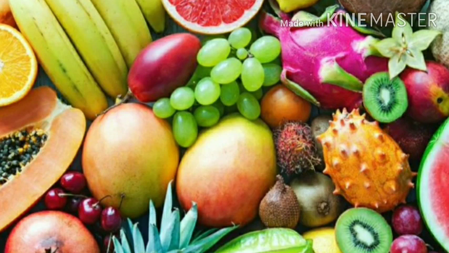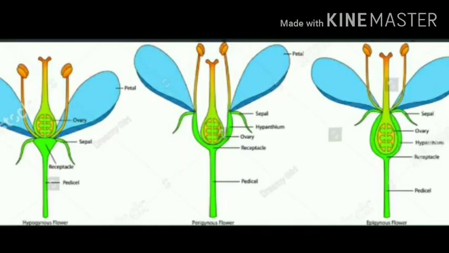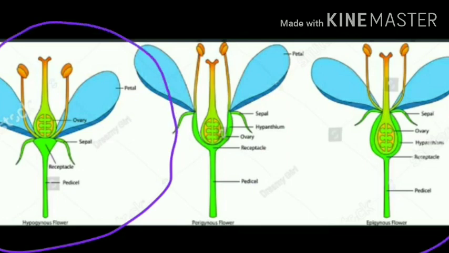Firstly, there are two types of fruits: true fruit as well as false fruit. I will tell you the difference between true fruit and false fruit. So guys, have a look here. This is a hypogenous flower, and this is an epigenous flower. As I have told you earlier, I will differentiate between true fruit versus false fruit. Firstly, try to understand this concept. Next, we will discuss the parts and how the segments are arranged in a fruit.